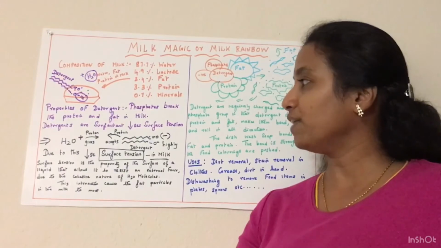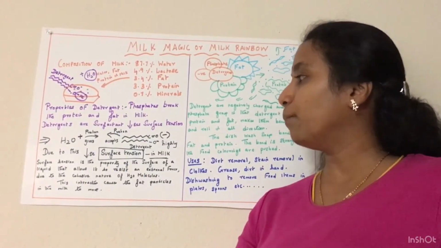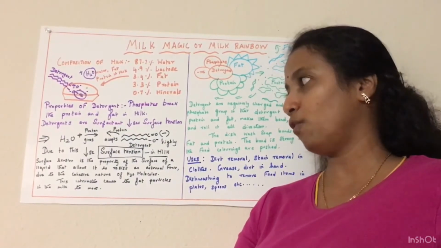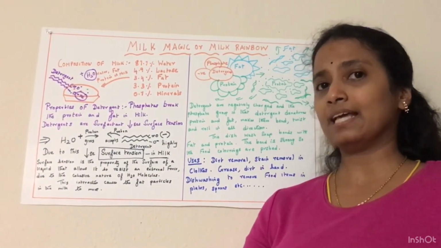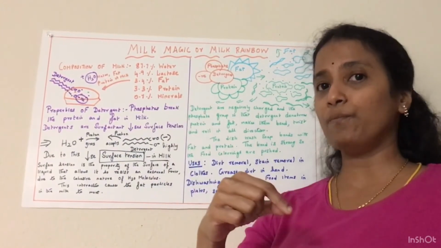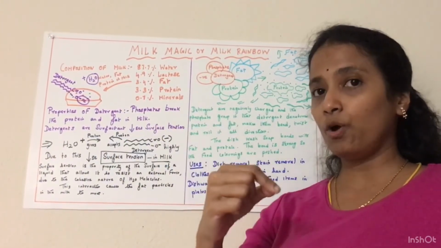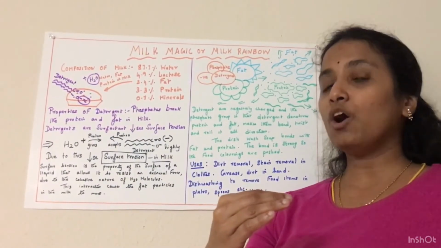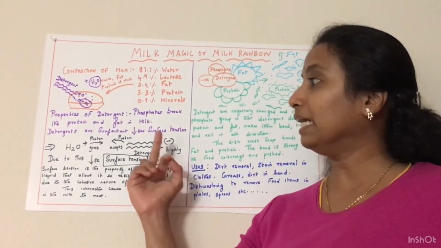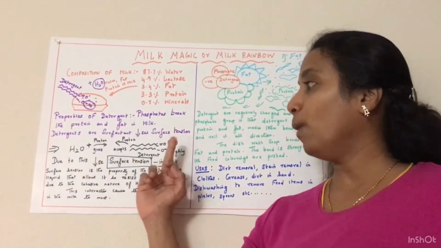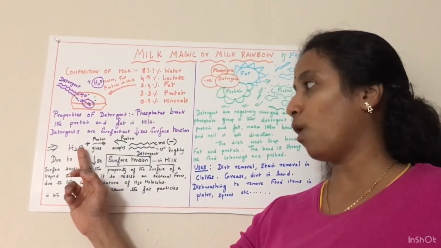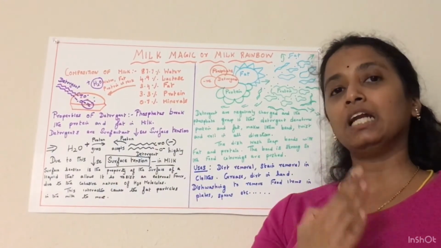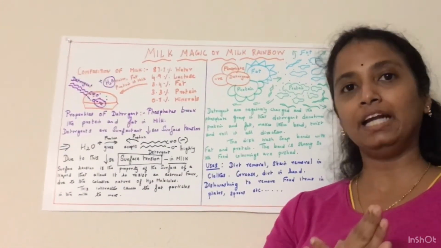So what is surface tension? The surface tension is the property of the surface of a liquid that allows it to resist the external force. So what is the external force? The external force is that you are putting the soap solution. So when you are putting soap solution, there is a decrease in surface tension, because the detergent gets attached towards the water. So now we are very clear about the detergent binding towards the water.